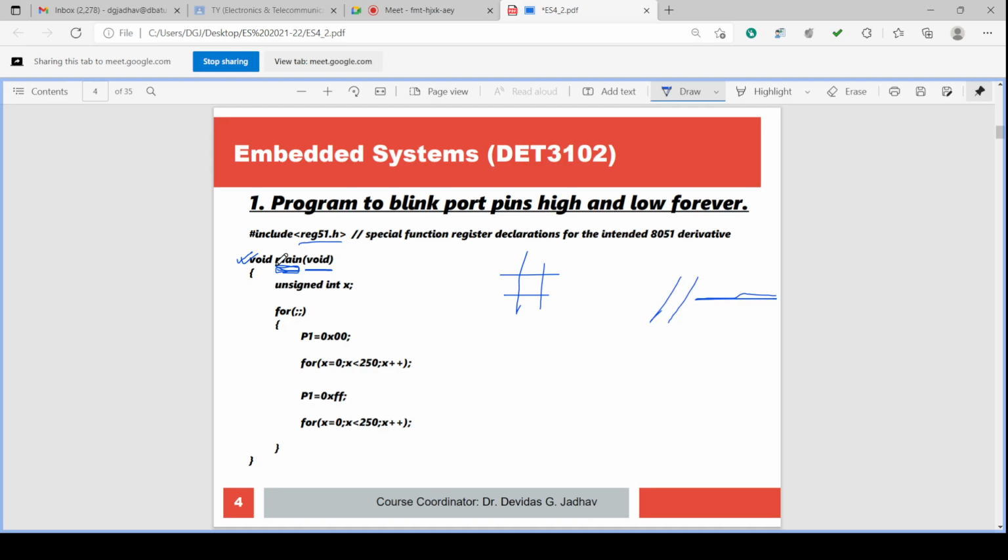For this void main function, this is the opening curly bracket and this is the closing curly bracket. Why is this the closing curly bracket for the main function? Because there is another curly bracket, and that is for this for loop.